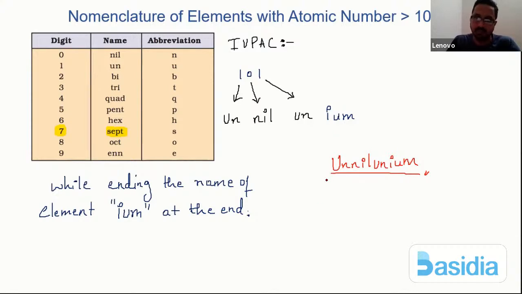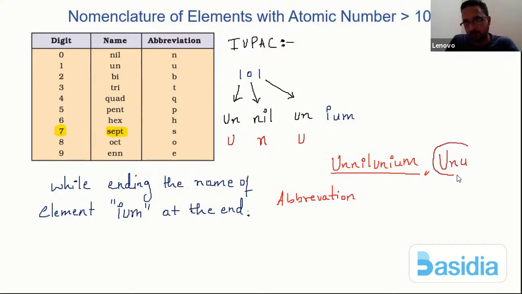Now coming to the abbreviation part. UN is represented by U, NIL is represented by N, and again here it is U. So how do I write the abbreviation here? It is going to be UNU. So this is the symbol, or the abbreviation, for an element with atomic number 101.